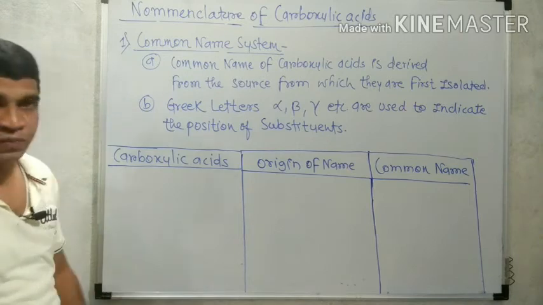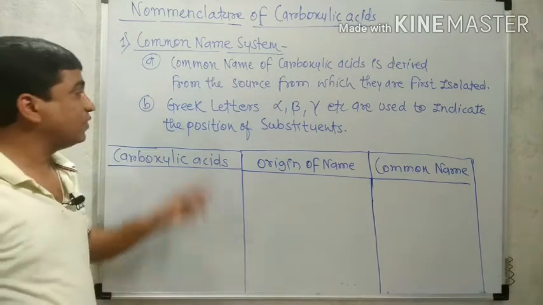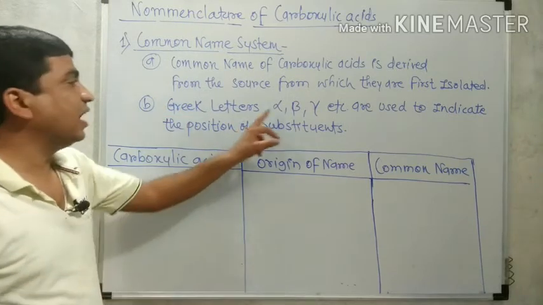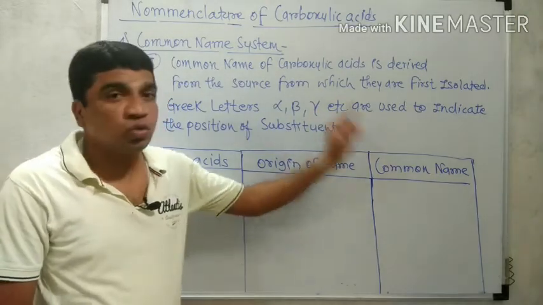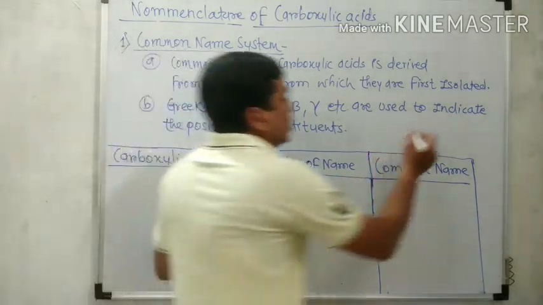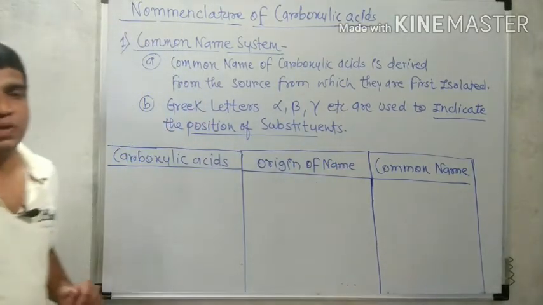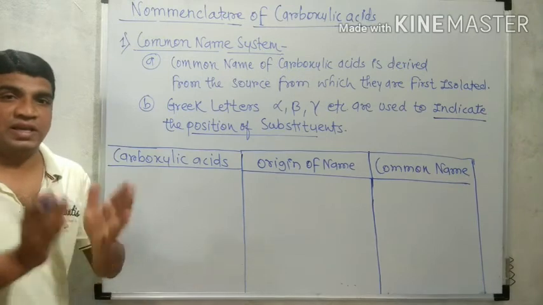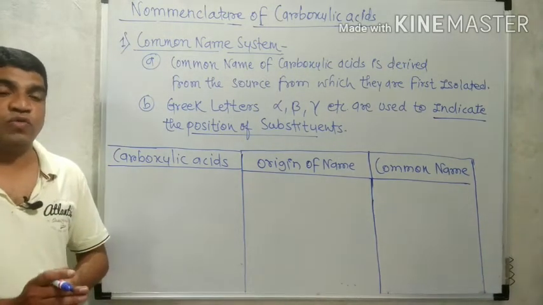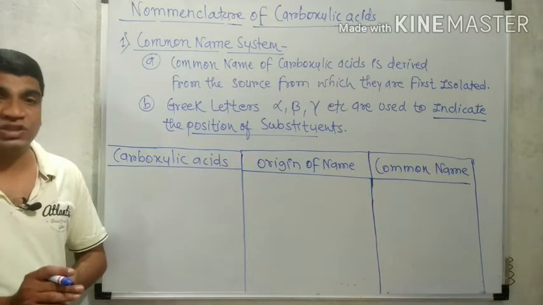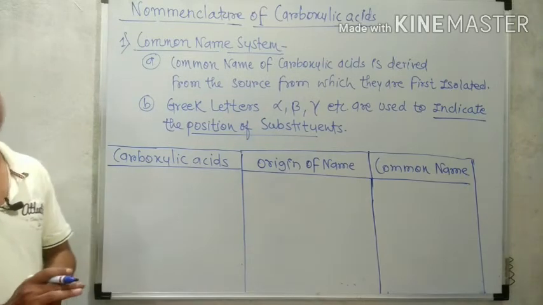That is the first one. Second, in their common names some Greek letters, that is alpha, beta, gamma, etc., are also used to indicate the position of a substituent group. If some substituent like methyl or ethyl is present in the structure of carboxylic acid, then for mentioning their position the Greek letters alpha, beta, gamma are used.